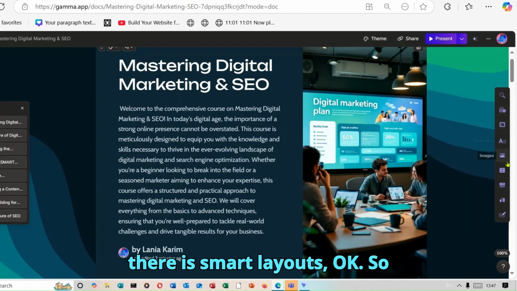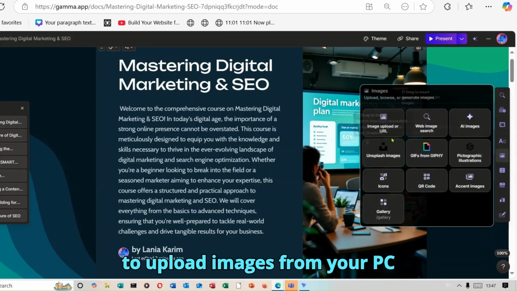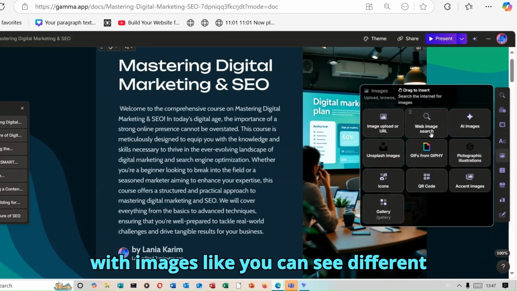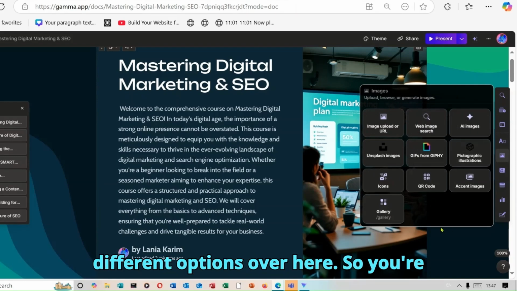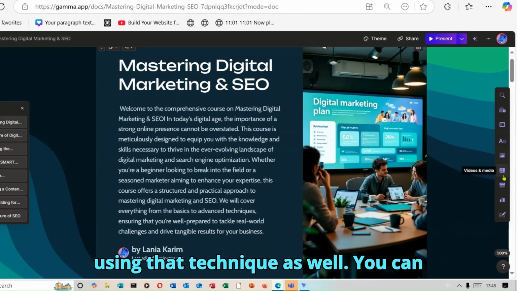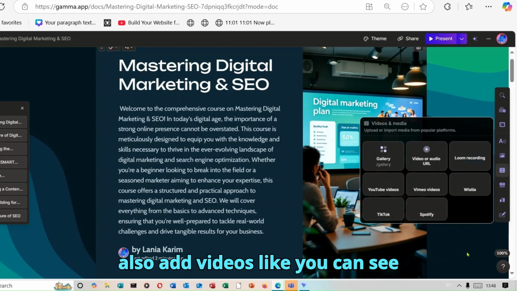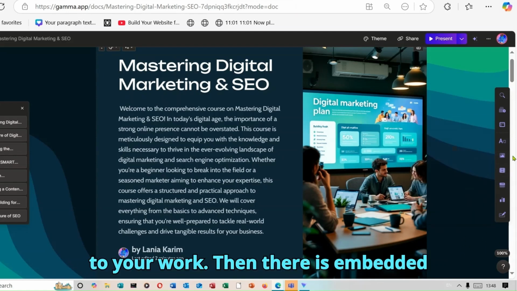Okay, so there are also images, and this allows you to upload images from your PC or web images. Like you can see, there are different options over here. So you're going to go ahead and upload your images using that technique as well. You can also add videos to your work.